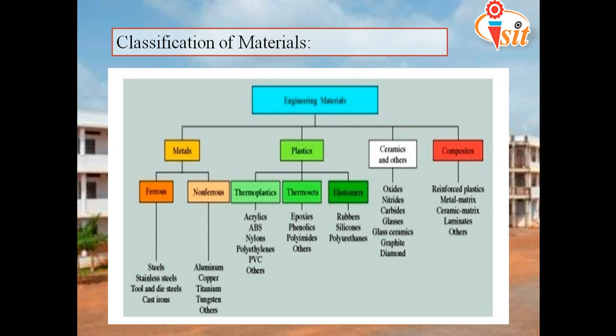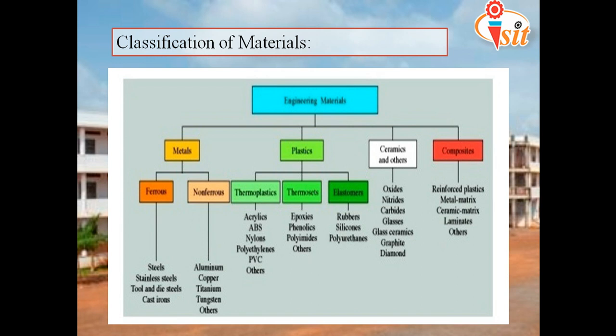Next, the non-metals are classified into three things: plastics, ceramics and composites. The plastics are again divided into three things, that is thermoplastics, thermosets, and the elastomers. The thermoplastics are again classified into acrylics, then ABS, that is acrylonitrile butadiene styrene, then nylons, then polyethylenes, then PVC, that is polyvinyl chloride, and others.